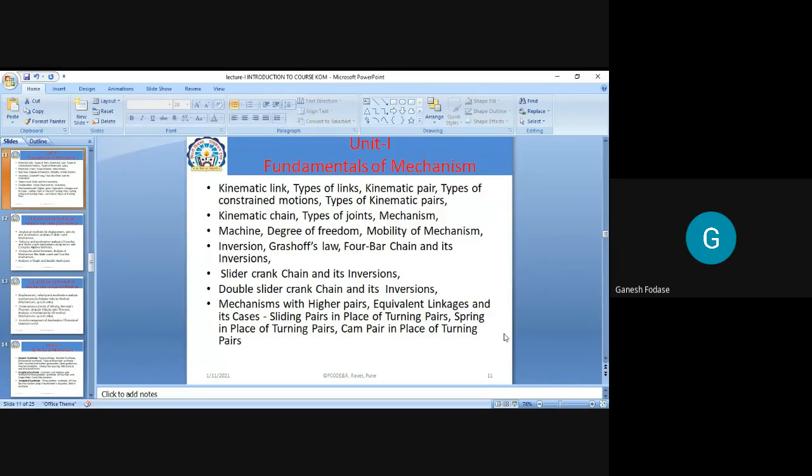So basically it relates to all basic terms of mechanisms, machines, inversions of mechanisms, degree of freedom, and finally we are going to study some mechanisms with higher pairs, and then the concept of equivalent linkage and its application in the case of sliding pairs and turning pairs, or how we can apply the concept of linkage to make the mechanism concept simple. This is our unit number 1.